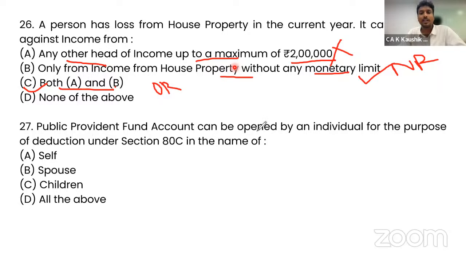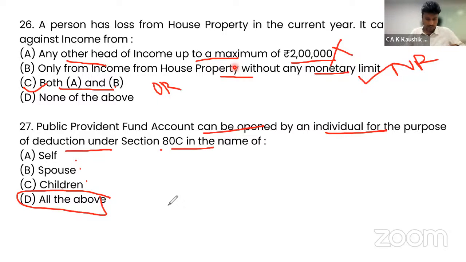A Public Provident Fund account can be opened by an individual for the purpose of deduction under Section 80C in the name of self, spouse, children. So all of the above is permitted. Section 80C provides self, spouse, children. All of the above is the correct answer.